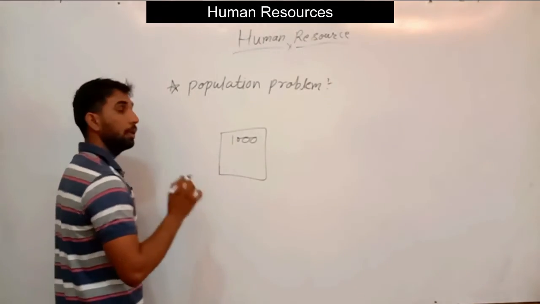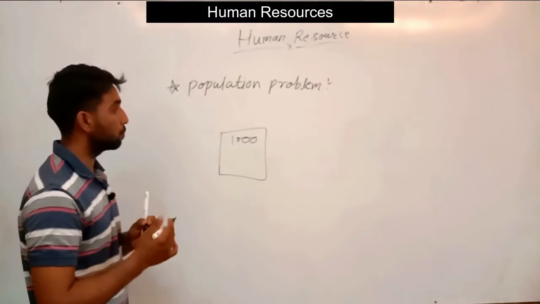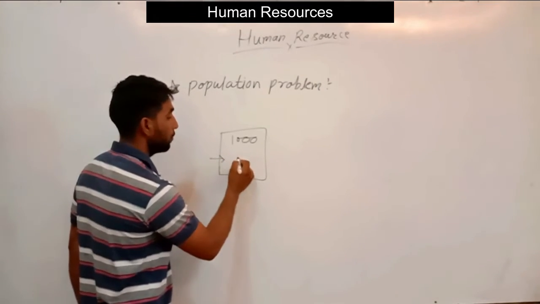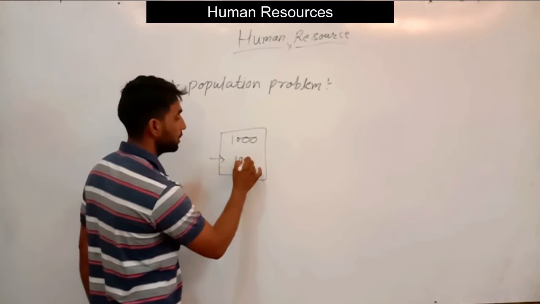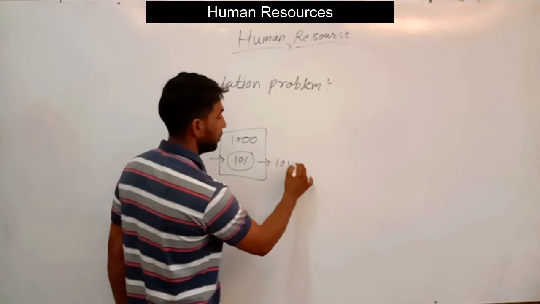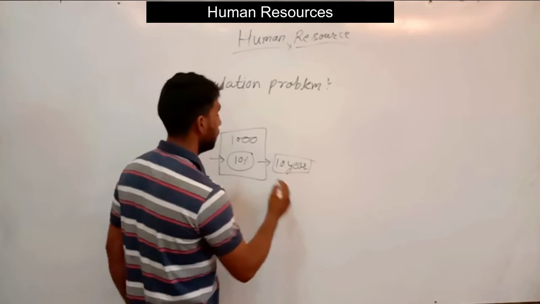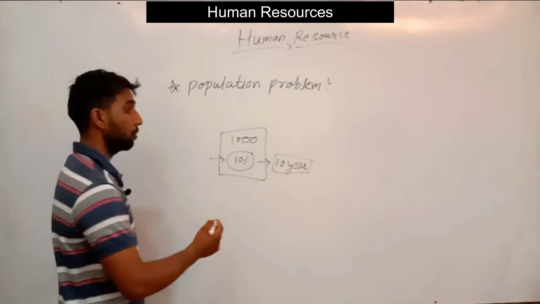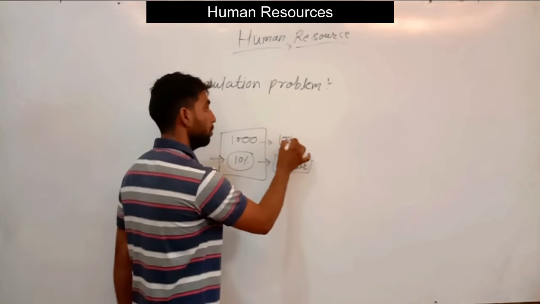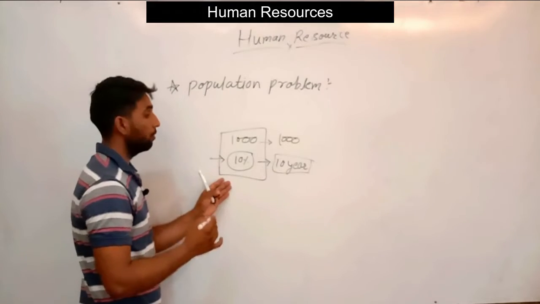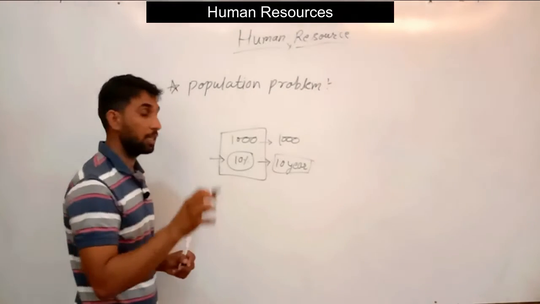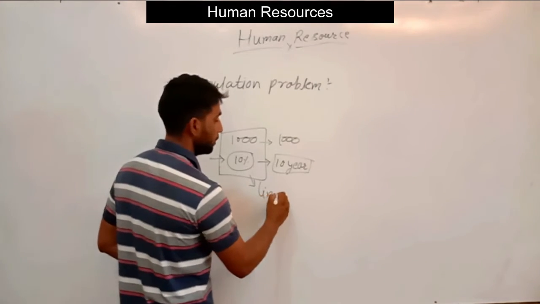If the growth rate is high at that place, say the growth rate is 10% per decade, that means every year it increases by 1% at that place. So the total capacity will be 1,000, but every year there is an increasing burden at that place, which has limited resources.